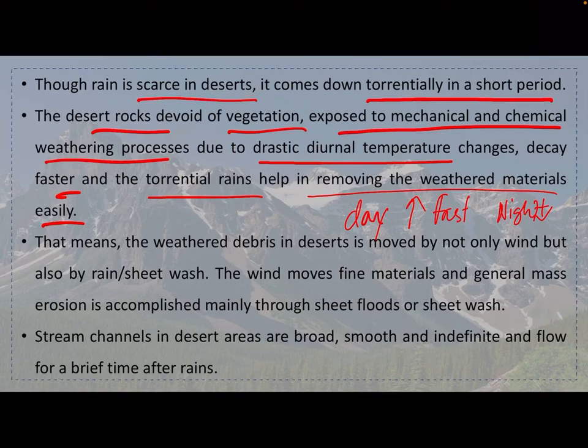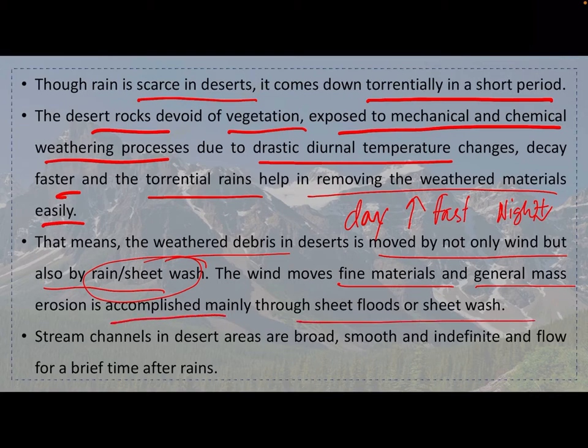Obviously they will expand and contract, and automatically it will break down. That means the weathered debris in deserts is moved not only by wind but also by rain or sheet wash. The wind moves fine materials and general mass erosion is accomplished mainly through sheet floods.